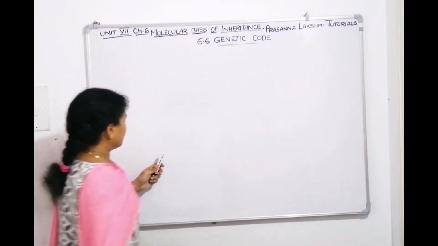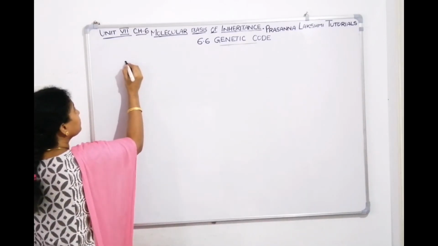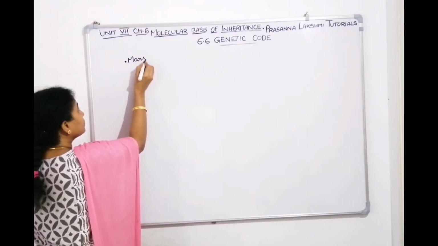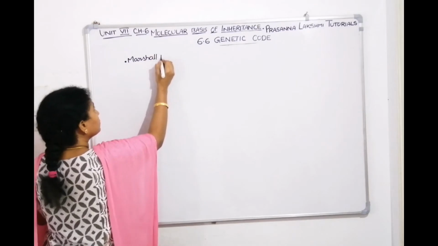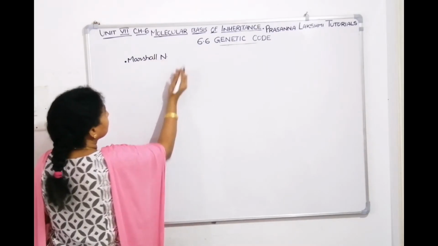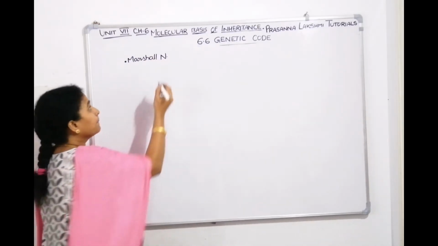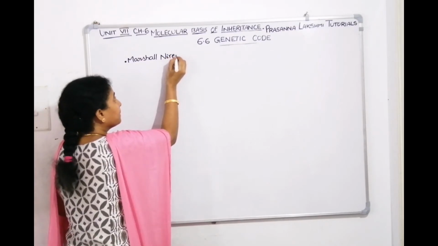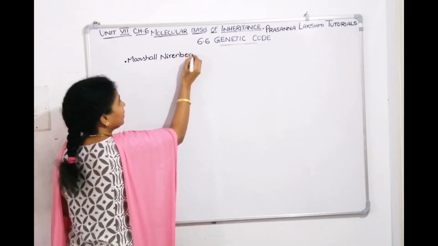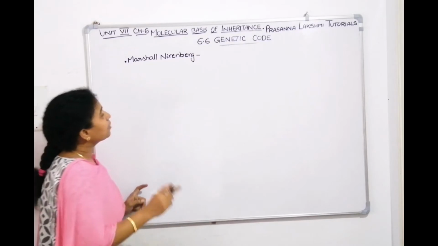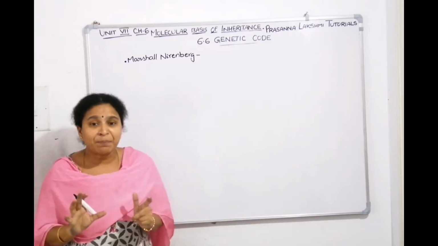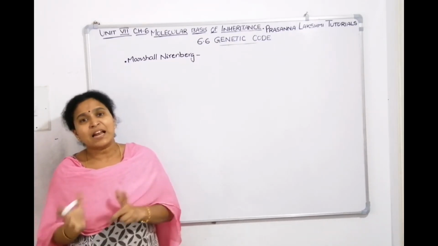Then the second scientist, Marshall Nirenberg. Now, what did he do? He prepared protein in a cell-free system.